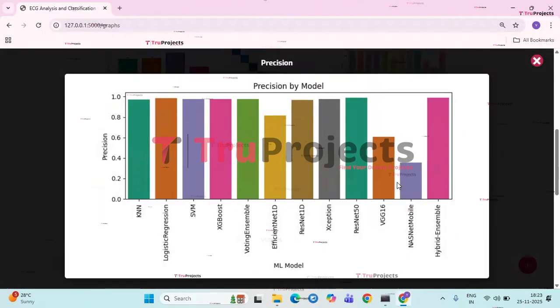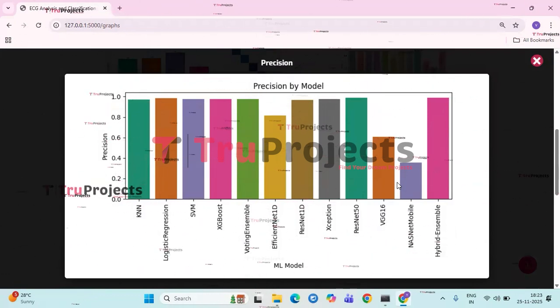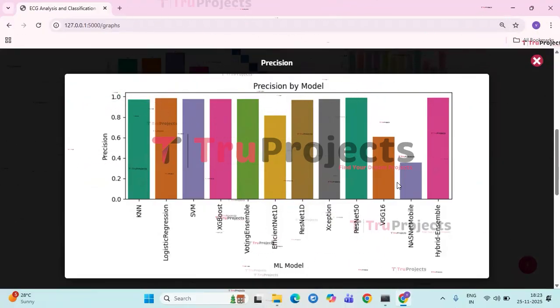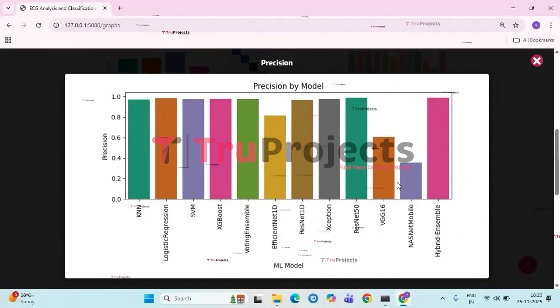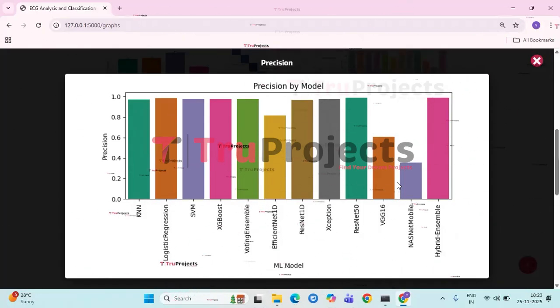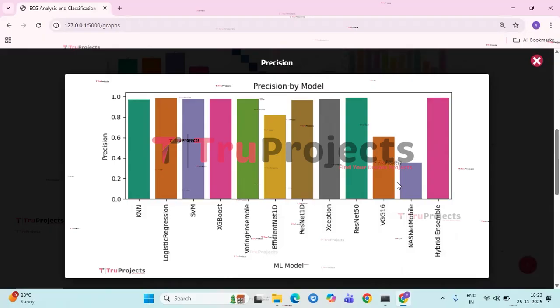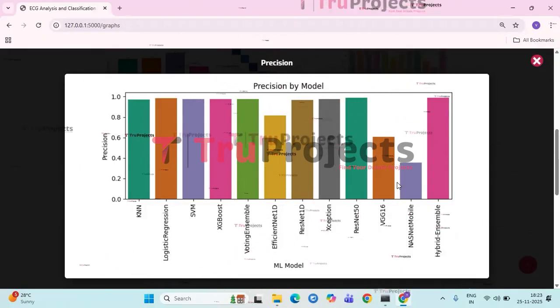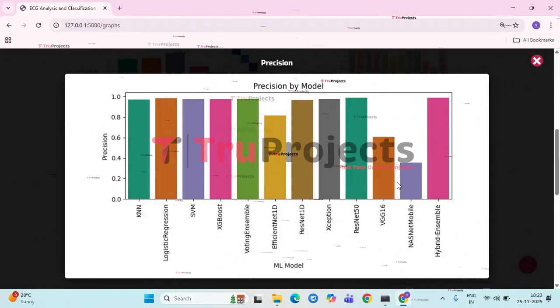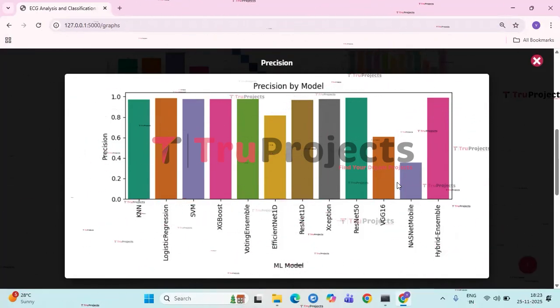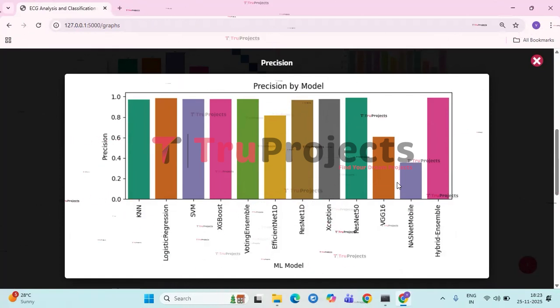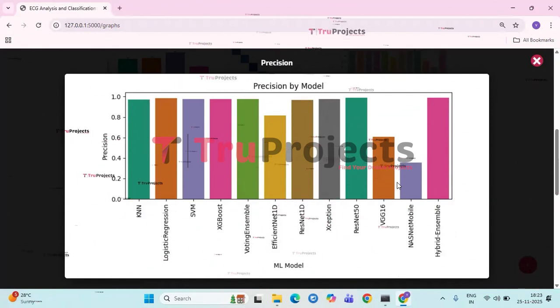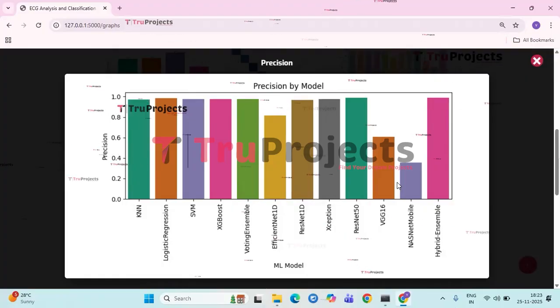Next, we have precision by model. This graph illustrates the precision scores achieved by a range of machine learning models, showing how accurately each model identifies true positive predictions while avoiding false positives. Most of the models, including KNN, logistic regression, SVM, XGBoost, voting ensemble, ResNet 1D, Xception, ResNet 50, and the hybrid ensemble, achieve very high precision values, close to or above 0.97%, with the hybrid ensemble reaching perfect precision at 1.0%.